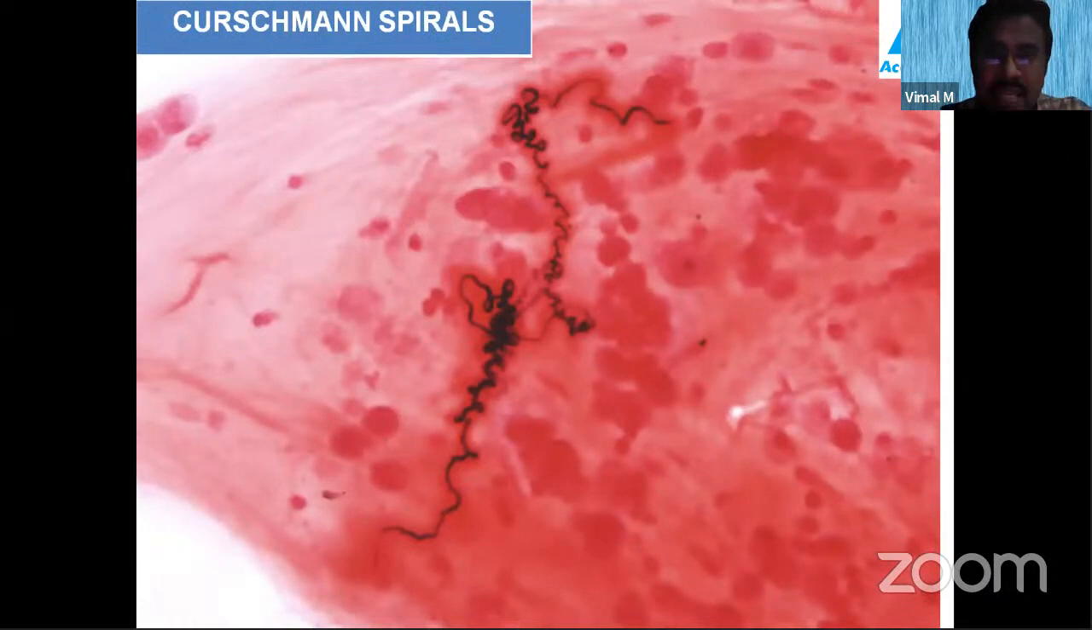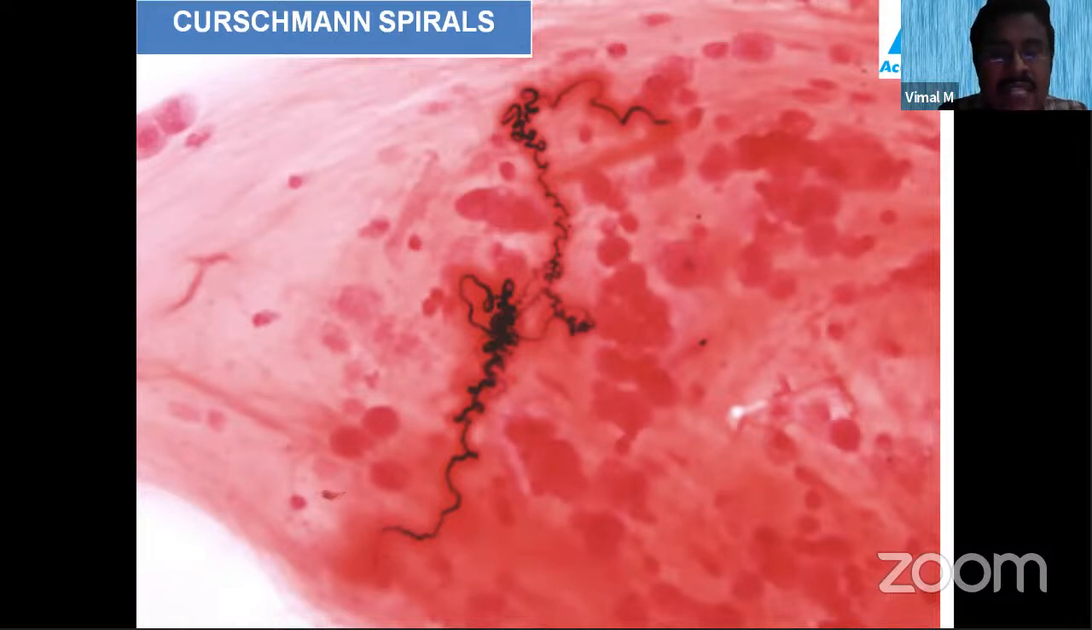This is what you can see in the sputum of asthma patients. These are called Kirschmann spirals. As you can see, this is a spirally bound protein. Actually, this is what appears when a patient of bronchial asthma coughs out the sputum. When he coughs out the sputum, what happens?